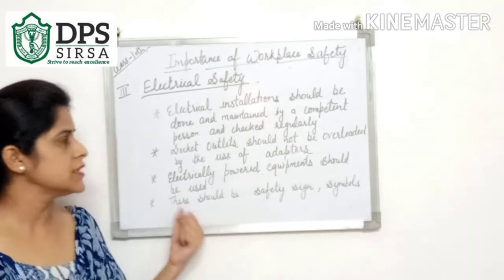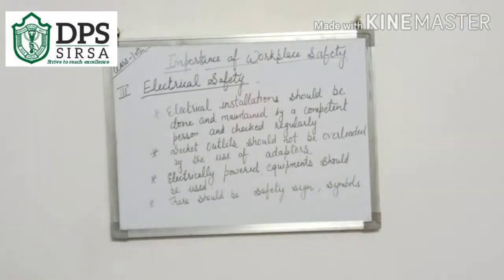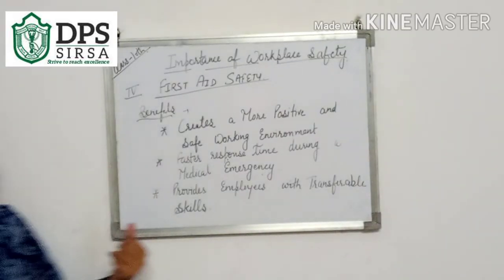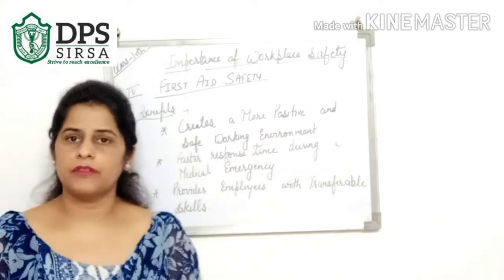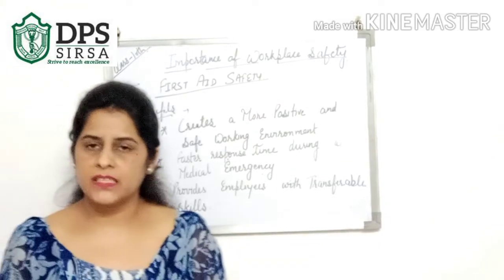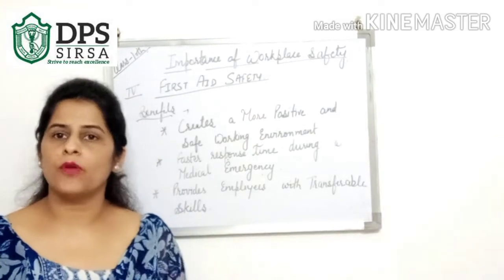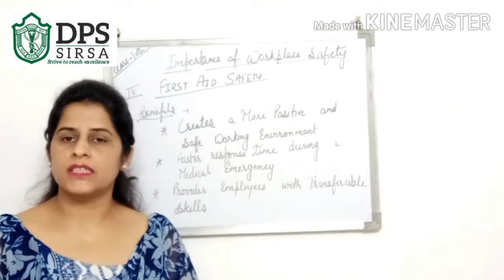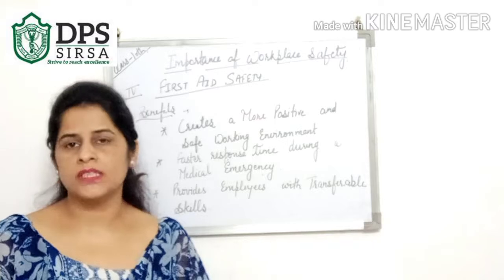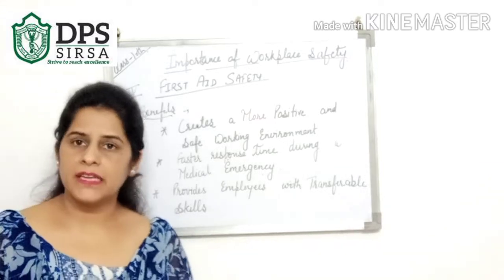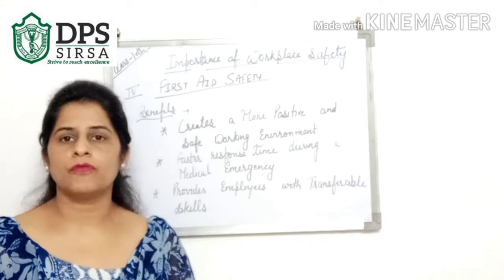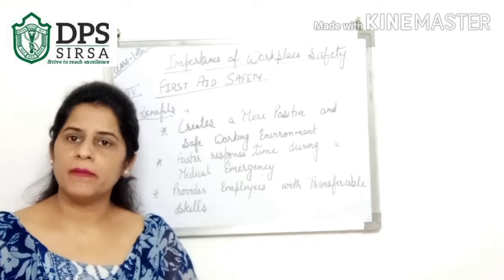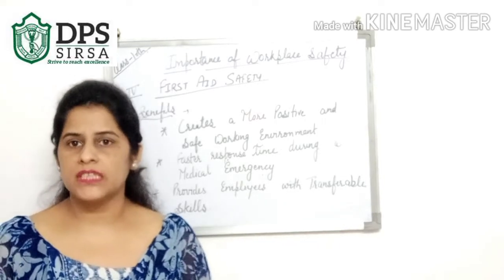What is this all about? Next is first aid safety. First aid safety is provided by organizations to employees. If any employee is injured, there is first aid. Every organization should have a first aid box which should be full of medicines and many ointments that can be used for the person who is injured.